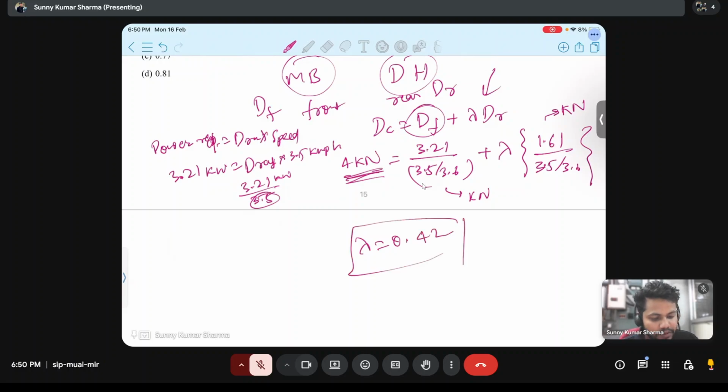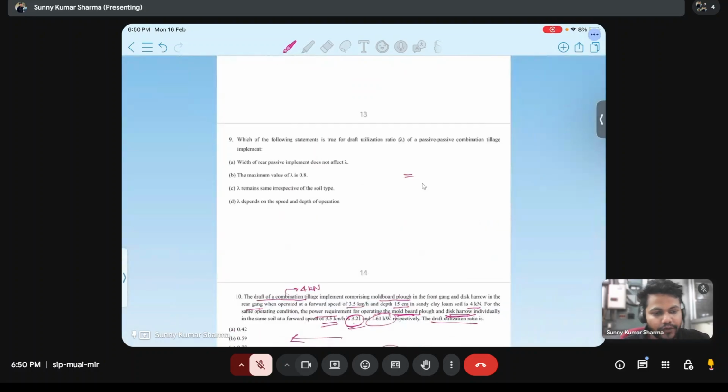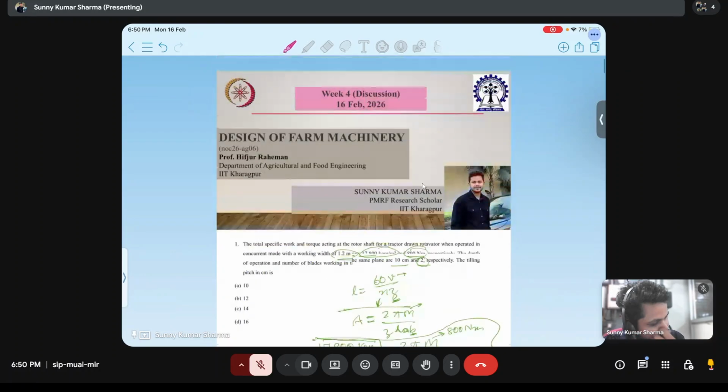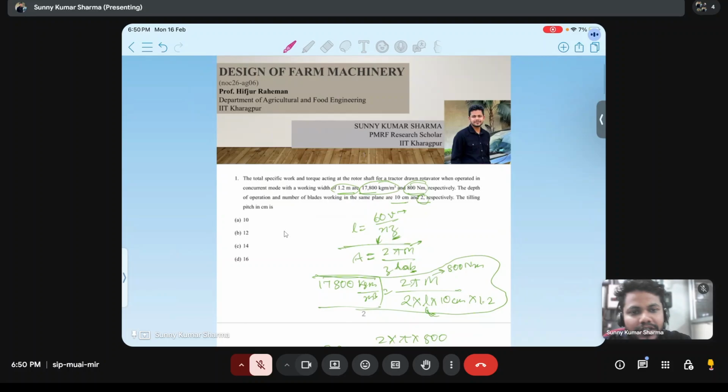So this was all the questions from week 4 of last year. So mainly they give approximately similar questions. They will give this year also. Like 50% similar question will be only. So if you solve this year's question, then most questions you will be able to solve. So week 4 we have discussed. Week 3 we already discussed in previous classes.